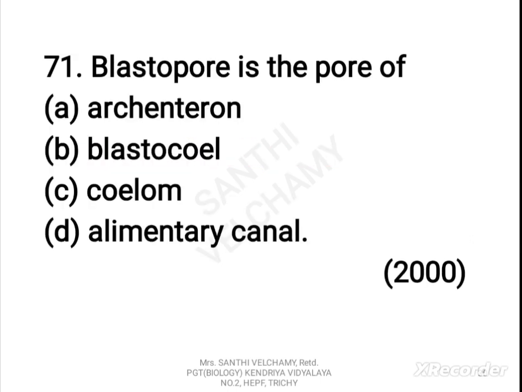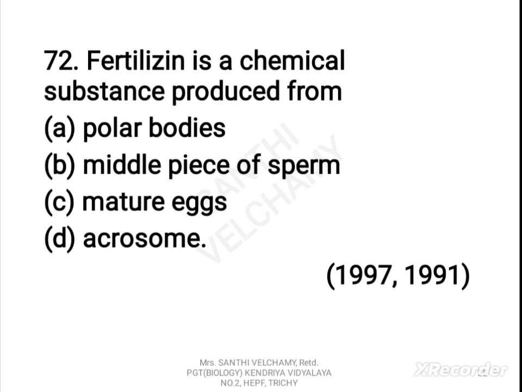Now the next question. Blastopore is the pore of: A. Archenteron. B. Blastocele. C. Coelom. D. Alimentary canal. The correct answer is A. Archenteron. Now next question. Fertilizin is a chemical substance produced from: A. Polar bodies. B. Middle piece of sperm. C. Mature eggs. D. Acrosome. The correct answer is C. Mature eggs.